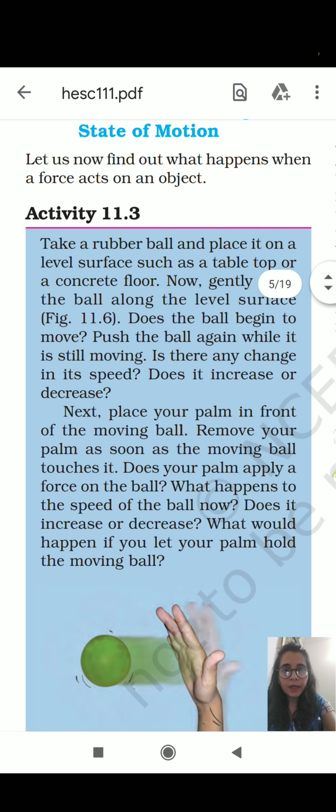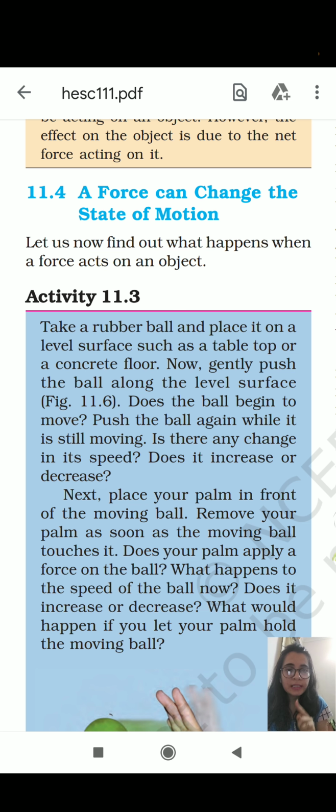So our topic is force can change the state of motion. Let us understand it again. If the ball was on a table and it was at rest, when we applied force, then it came from the state of rest to the state of motion. And when the ball was moving, when we applied pressure, then from the state of motion it came to the state of rest.